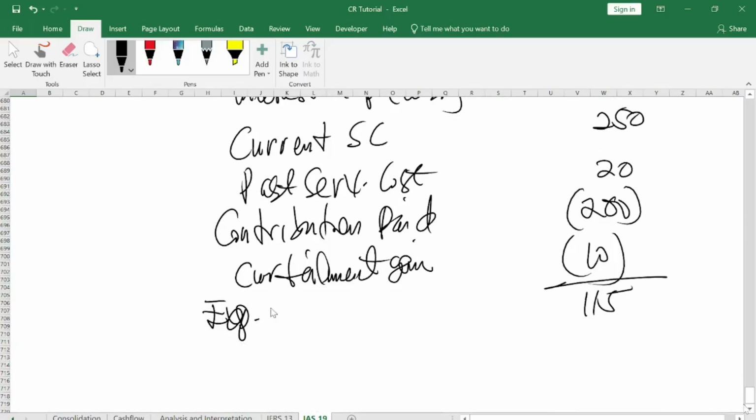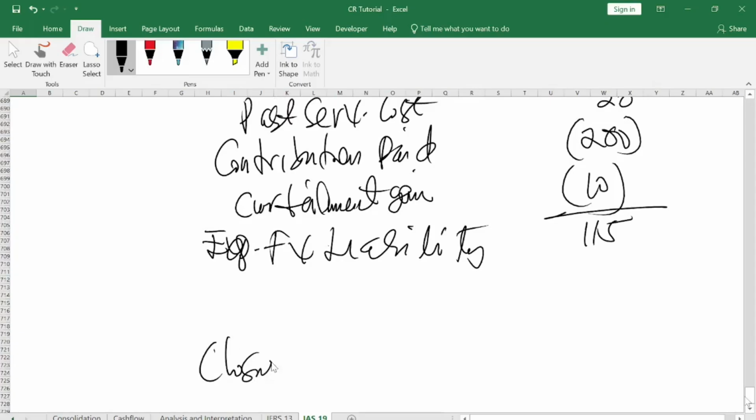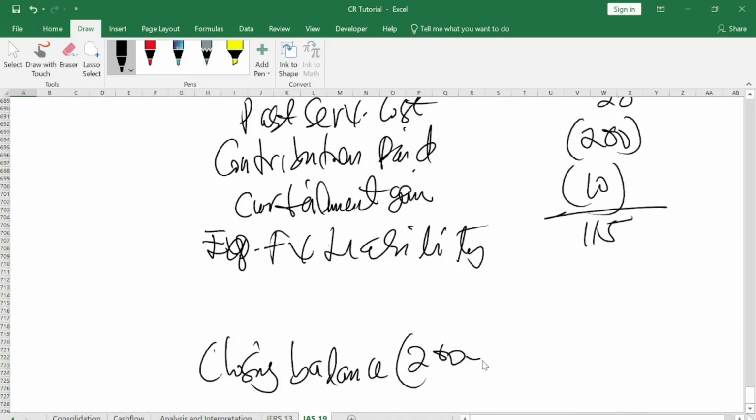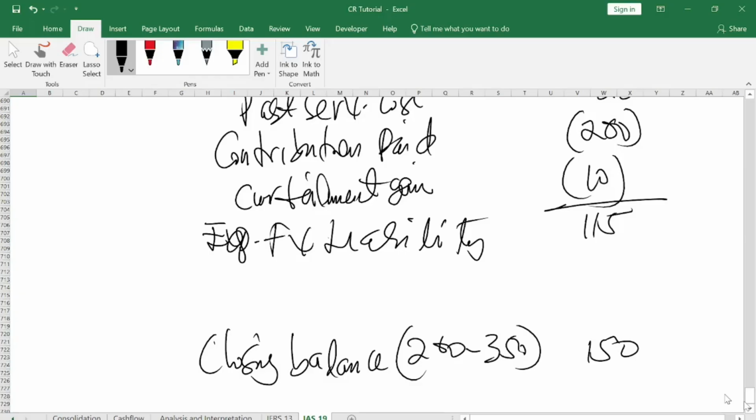115. Expected fair value liability. Then the closing balance. You will pick the asset. The closing balance for asset is how much? 200. And the closing balance for liability is how much? 350. When you subtract, what do you have? You are going to get minus 150. So now you compare the two. Is it gain or loss? It's a loss, sir. A loss of how much? 35, sir.